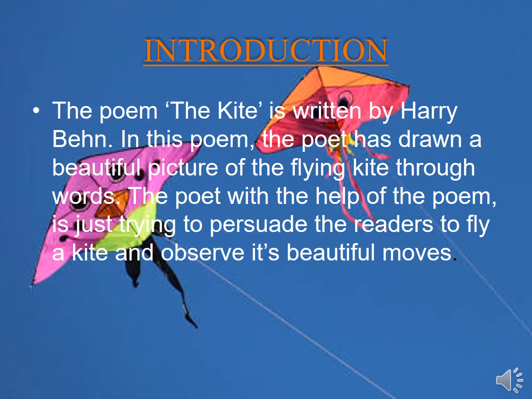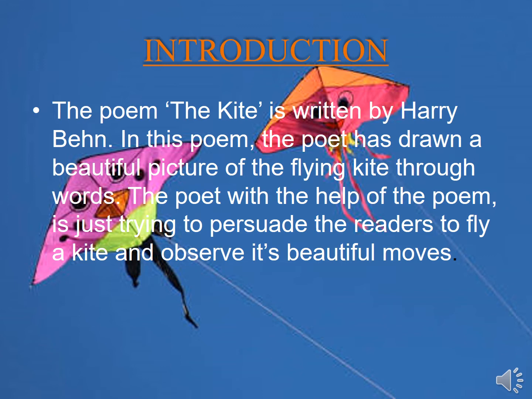We are going to start our poem with the prior introduction. The name of the poem is The Kite, and the name of the poet, meaning the one who has written the poem, is Harry Behan. In this poem, the poet has drawn the picture of the kite beautifully with the help of his words. Students, we all love flying kites in the sky, but let us go back to those golden and special days when we flew kites, when we enjoyed the moment enthusiastically.